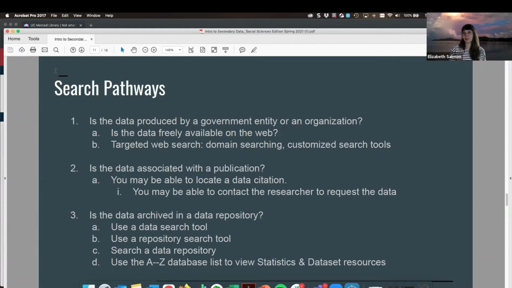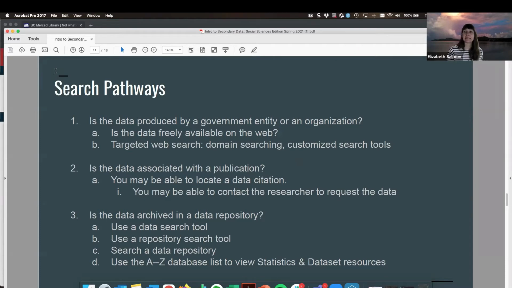And there are some ways that you can be a little bit more targeted with your web searching, either through domain searching or customized search tools. And there are also curated lists of government entities and other IGO, NGO organizations that I'll be sharing with you that one of my colleagues at UC Berkeley created, who is on the call. So he has some beautiful guides that I'll be sharing.